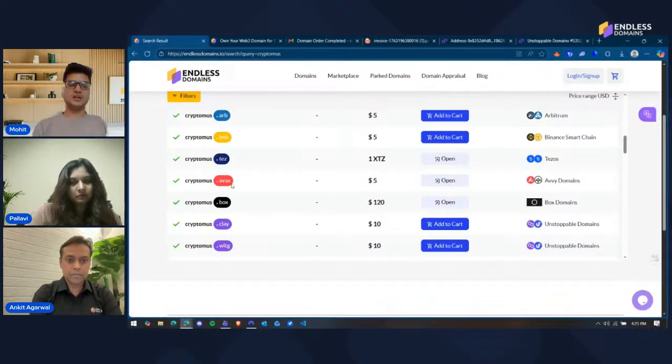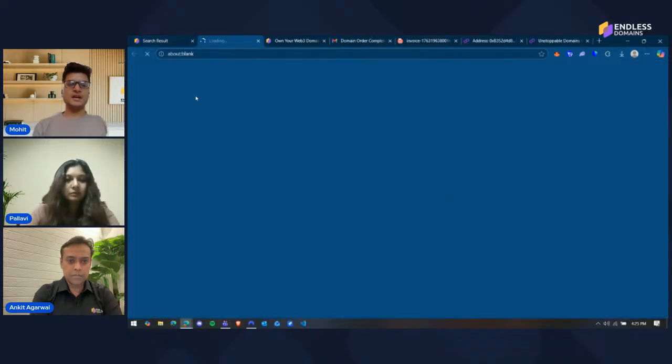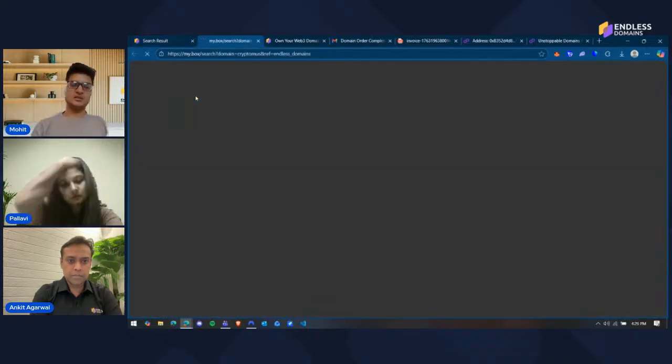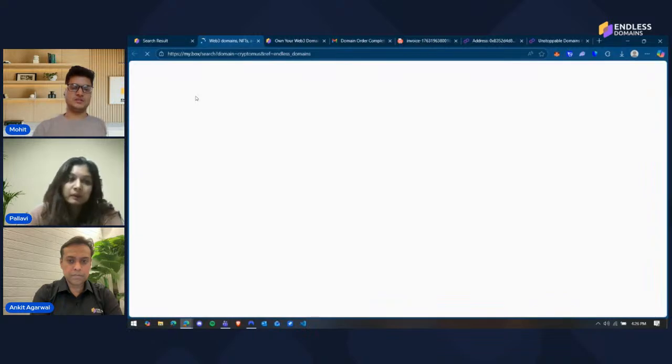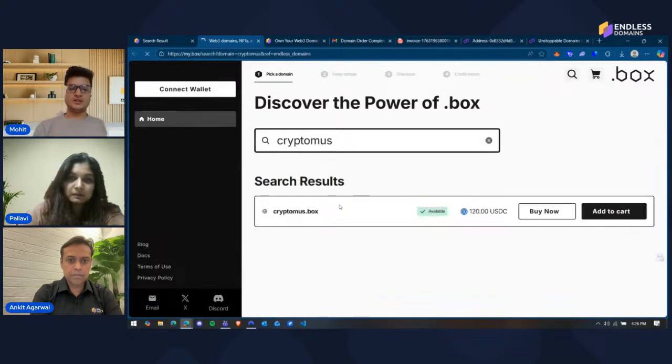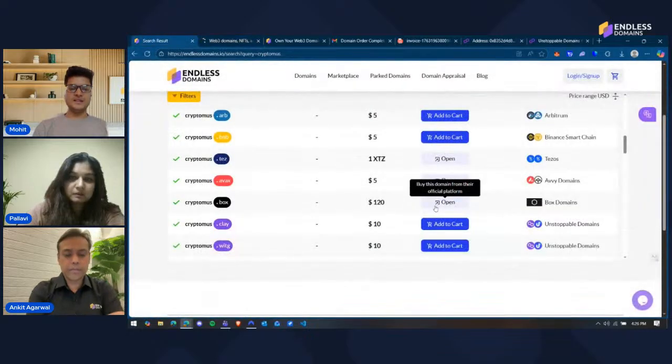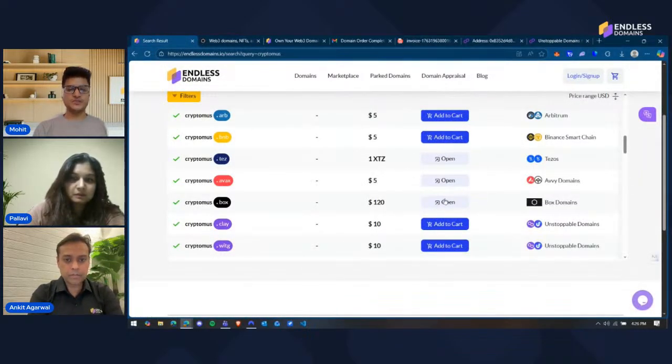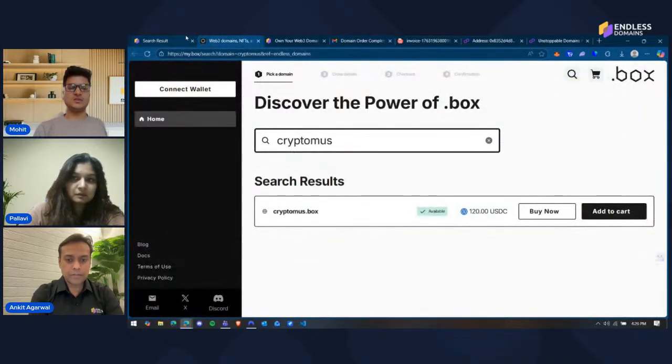So let's say you want to buy this domain, you click on Open, and it takes you to their site, where you can buy it. The Open button is basically a redirection to our integration partners that want checkout on their side. That is the only difference.